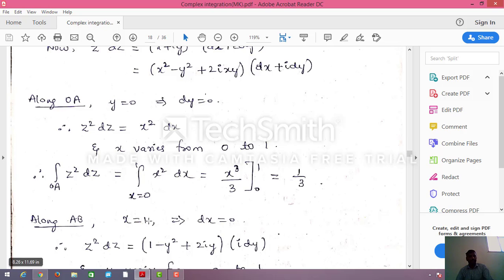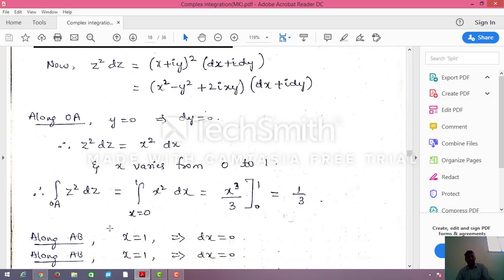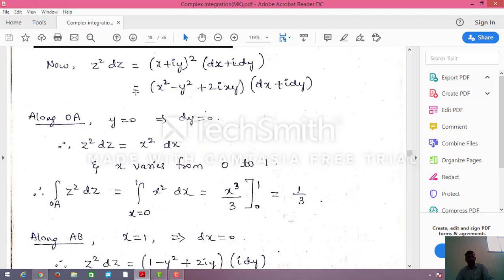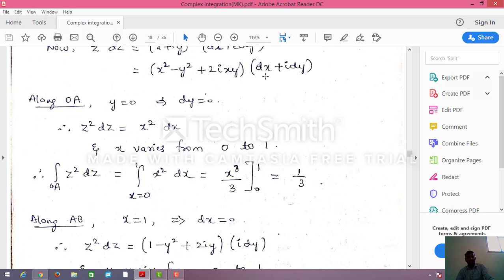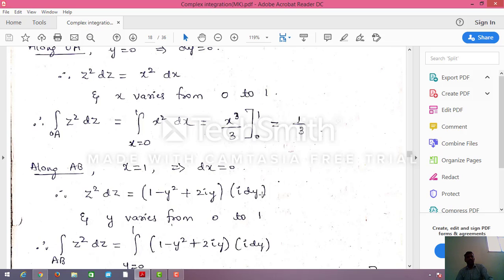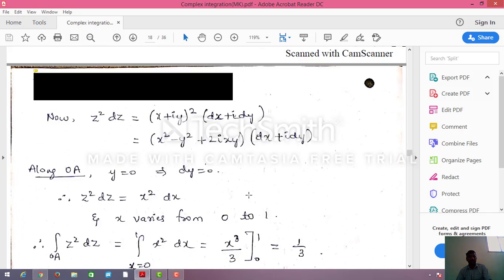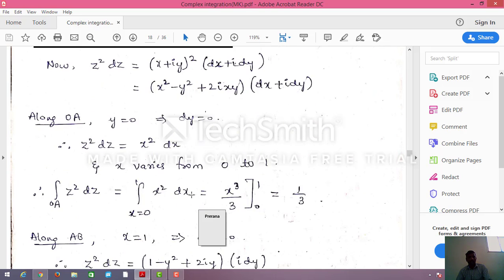Next, along AB. AB is nothing but the line x equal to 1. x equal to 1 means dx equal to 0. Now what is z square here? If you substitute x equal to 1, the real part is 1 minus y square, and the imaginary part is 2iy. dx equal to 0, so dz is nothing but i dy. Now everything should be z square dz in terms of y, so the y limit should be 0 to 1. Why is the y limit 0 to 1? Here we know that this is the y limit, from 0 to 1.